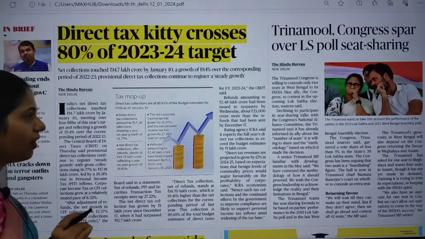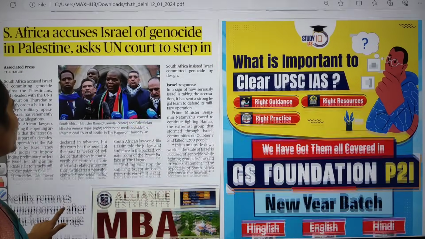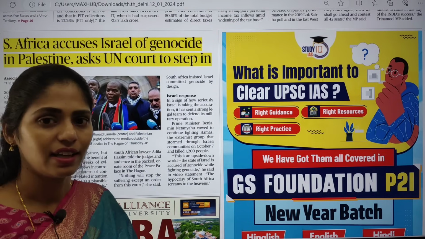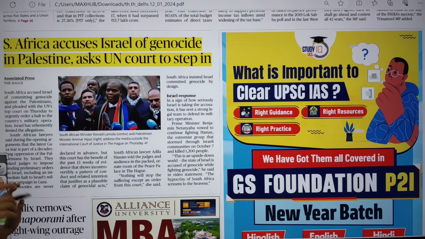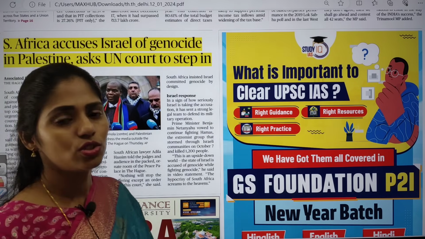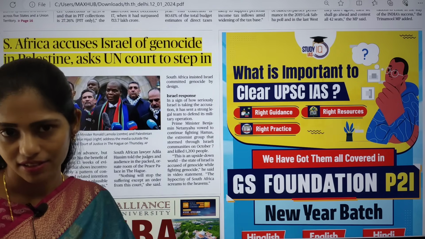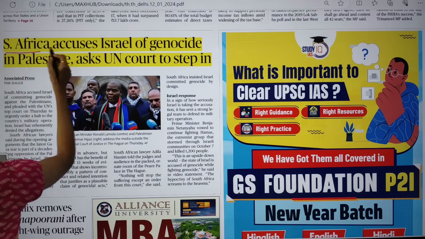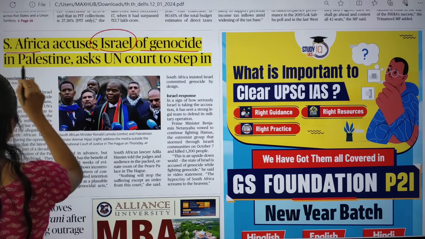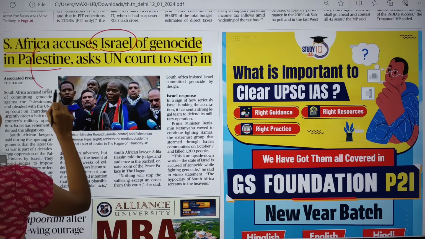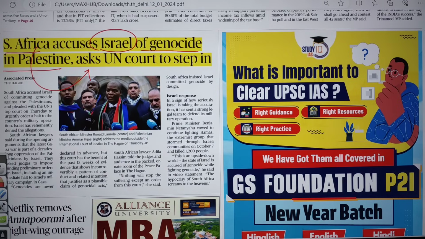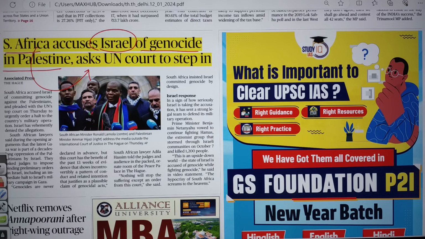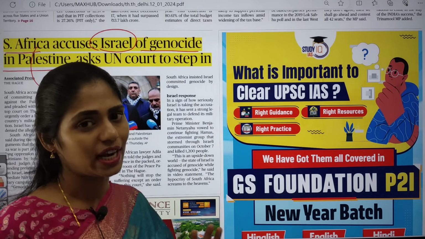Okay, clear? And now let us move on to the next topic. So here you can see one important article. It is about South Africa and Palestine. So as you all know, the Israel-Palestine issue is going on. Here Israel is bombing a number of areas where Palestinians reside. Now South Africa accuses Israel of genocide in Palestine, and even South Africa is asking the United Nations Court to step into it. So why is South Africa involved, why is the United Nations Court involved? That is what we have to think.